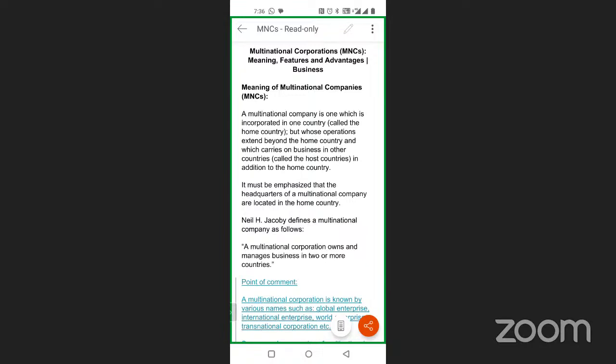Through a stock exchange, you can become a multinational company by buying the shares of different companies on the international or global platform. It is one way to become an MNC. How could you be an MNC?